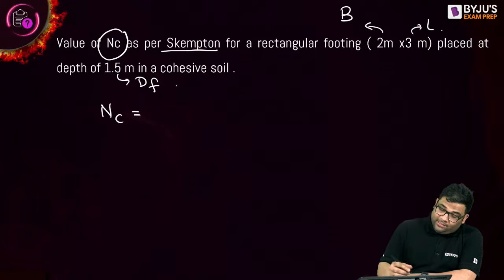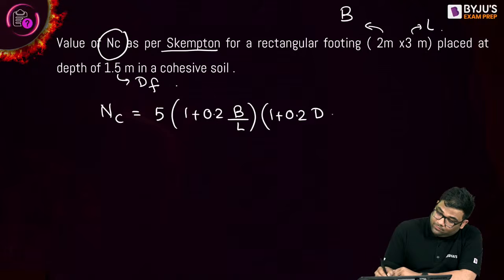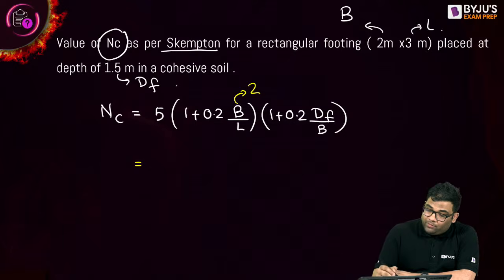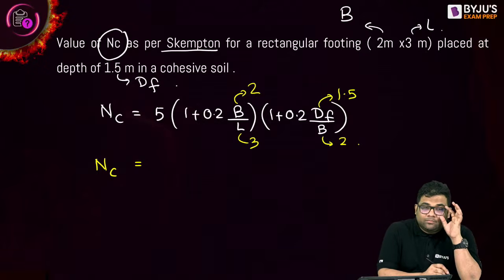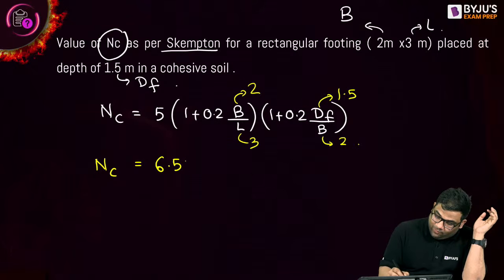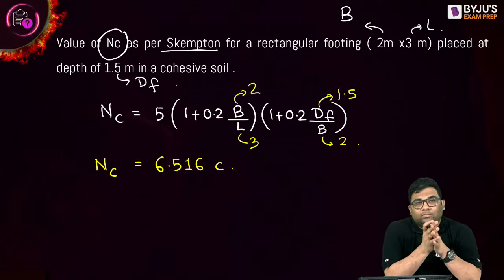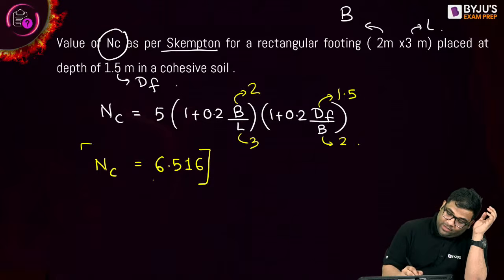As I told, always remember the rectangular footing formula for Skempton. Let's put the values: 2, 3, 1.5, 2. How much is Nc? 6.516c. Understood? So this is your value of Nc.